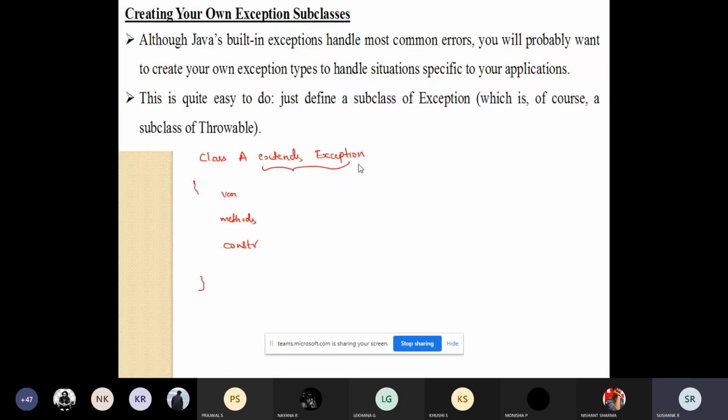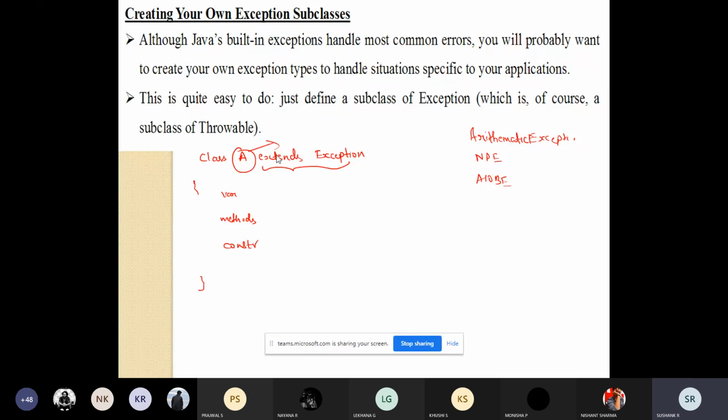Now this class A is similar to subclasses like the arithmetic exception class, the null pointer exception class, the array index out of bound exception class. It is similar to those based on the functionality. So by using these two statements, you can create your own exception.